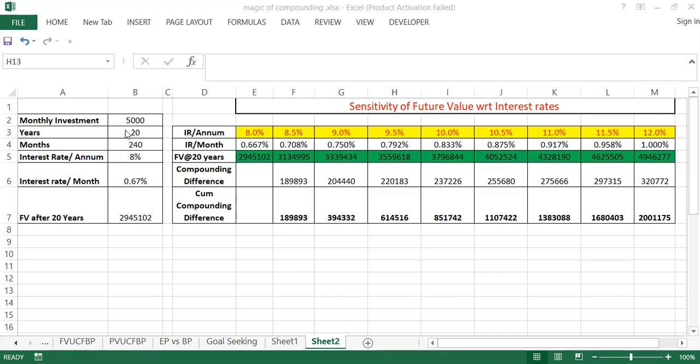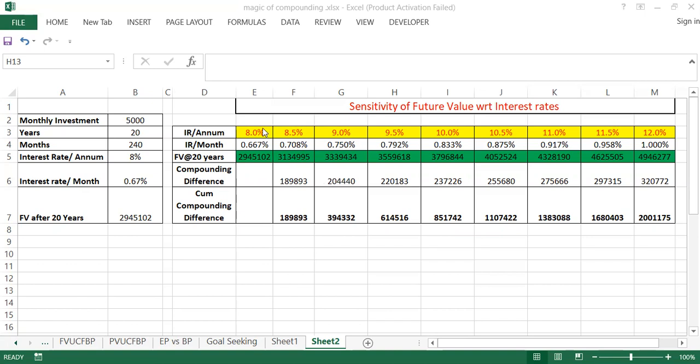Suppose a person invests 5,000 rupees every month for a period of 20 years at an interest rate of 8% per annum. He will get 29 lakhs 45,102 rupees at the end of 20 years. Suppose instead of 8%, he invests at 8.5%, he will get 31 lakhs 34,995 rupees after 20 years. Similarly, instead of 8.5%, if he invests at 9%, he will get 33 lakhs 39,434 rupees.